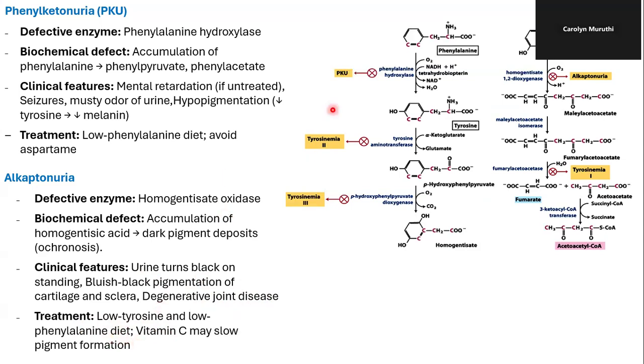There are other disorders associated with the formation or the breakdown of phenylalanine to acetoacetyl-CoA, and these include tyrosinemia 1, as a result of the defective activity or deficiency of tyrosine aminotransferase. We also have tyrosinemia 3 and also tyrosinemia 1. So these are disorders associated with deficiency of these enzymes in the breaking down of phenylalanine to acetoacetyl-CoA.